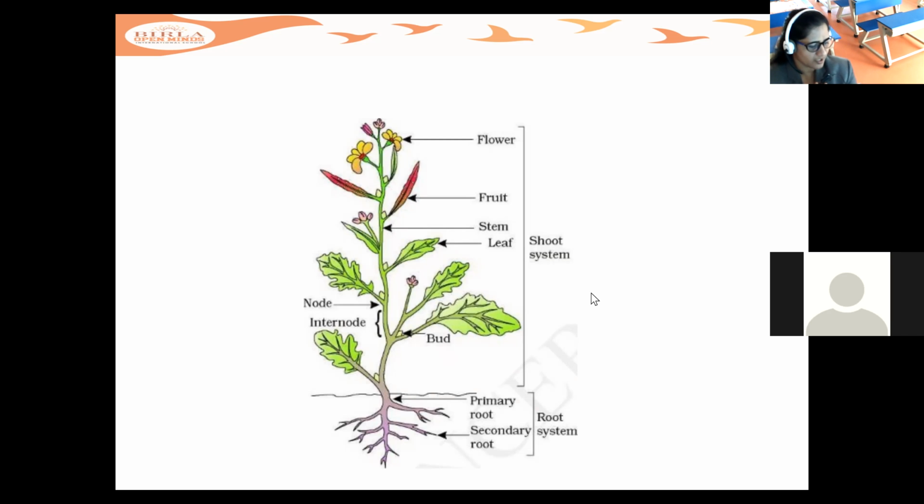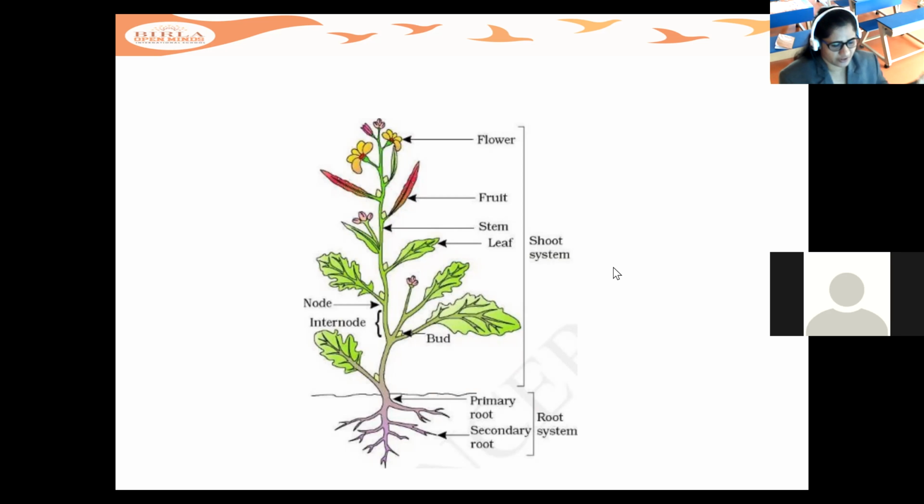So now coming to flowers. We all know that flowers are of different colors, isn't it? We all have seen so many colors. Even girls love plucking the flowers from the garden, isn't it? There are so many different attractive colors of flowers we see around us. So, what is the function of this flower for the plant?